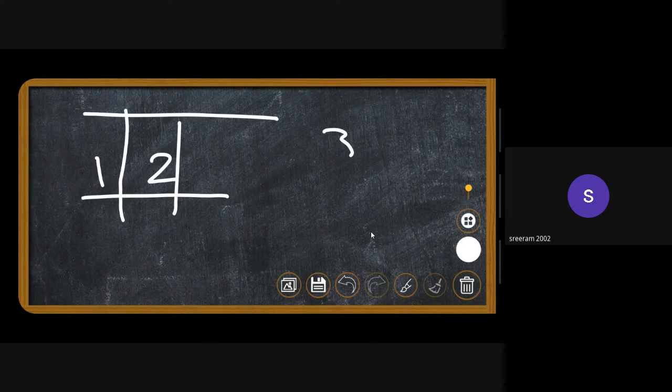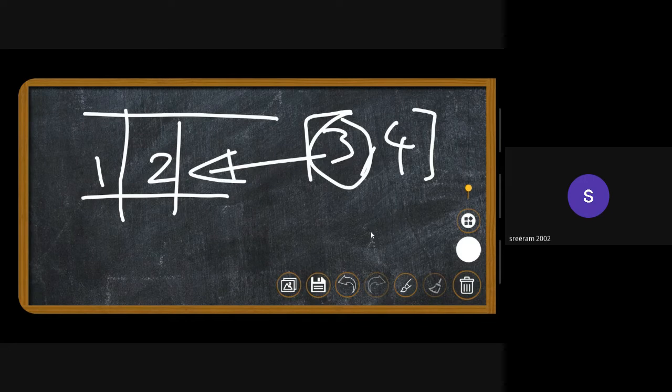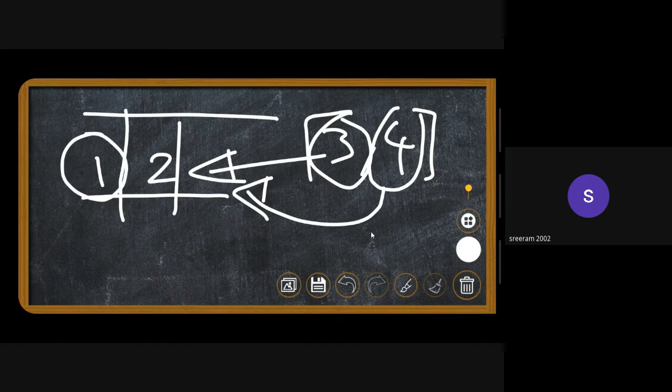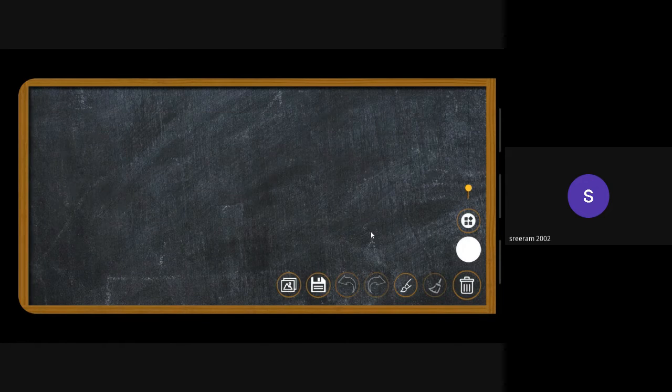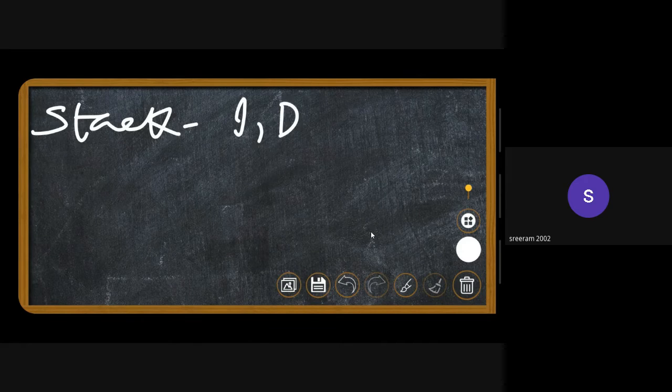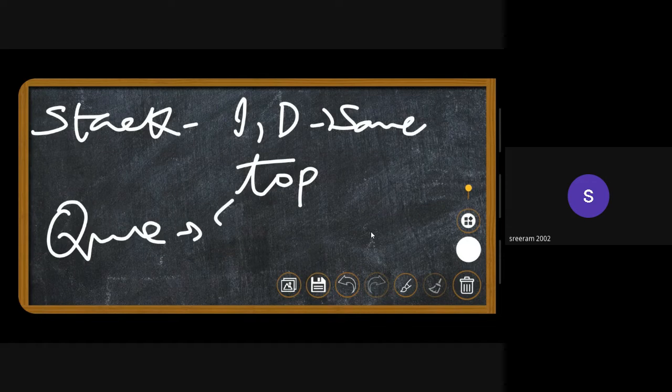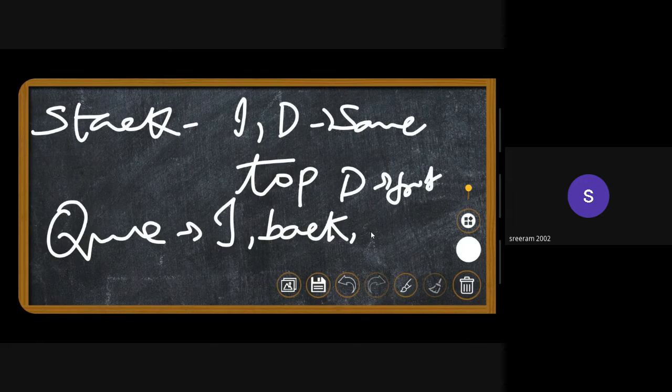Let's say we have the same 3 and 4 and we need to insert them. The insertion happens at this end, but if you want to delete an element, it gets out from the back end. So this is one more difference between the stack and queue. In stack, insertion and deletion happen at the same end, which we have named top, right? But in queue, the insertion happens at the back end, and deletion happens at the front end. I'll tell you what this front end and back end mean.